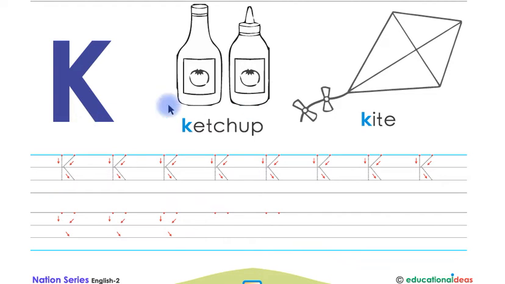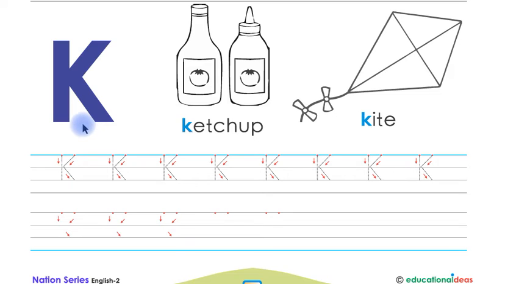K ketchup, k kite. Children, now you have to color these pictures. Remember children, you will color these pictures up to down. You will not color these pictures left to right, and you have to color inside the pictures. After coloring these pictures children, now look at this.